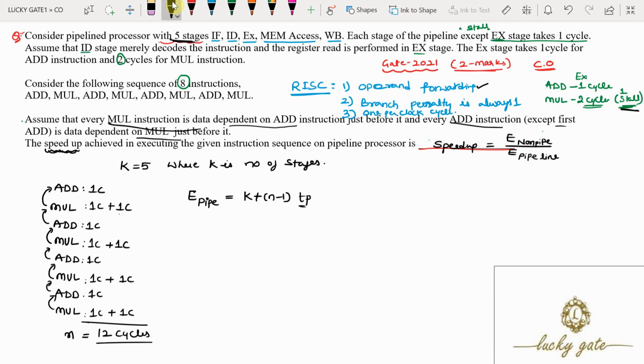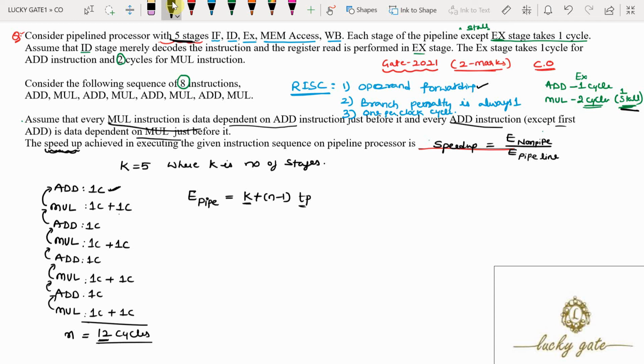For 8 instructions, the first instruction requires 5 stages to complete. For the remaining 7 instructions, each instruction will take one cycle, but mul takes one extra cycle because of a stall, so execution requires 12 cycles.